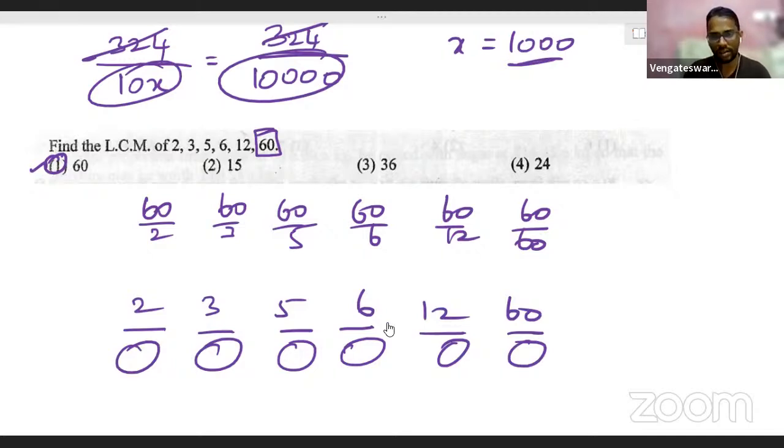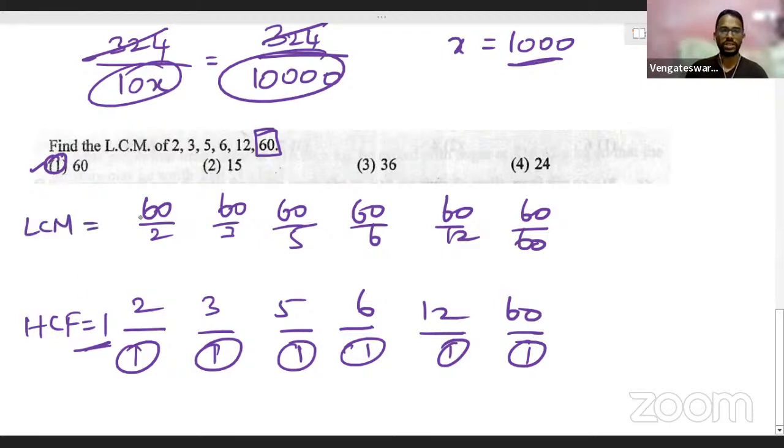Brilliant answer, Brinda, Navyasri. Very good. Of course, 1 is the answer. 1 is the highest number that can divide all these numbers, which means HCF is 1. Okay. I hope now you understand the concept of LCM and HCF. LCM is a number that will be divisible by all the given numbers, but HCF is a number that can divide the given numbers.